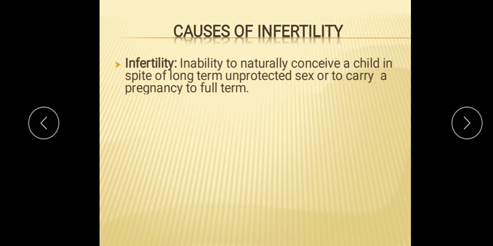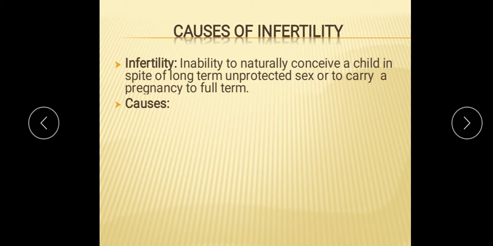So here, the causes of infertility means, what is the meaning of infertility? The meaning of infertility is the inability to naturally conceive a child in spite of long term unprotected sex, or to carry pregnancy to full term. So this inability to naturally conceive a child is known as infertility.